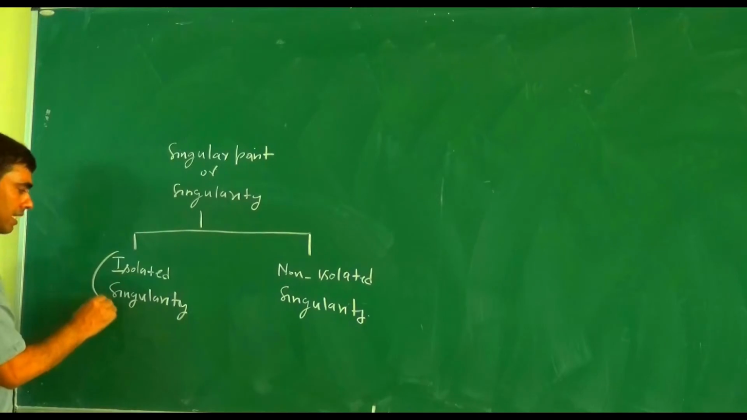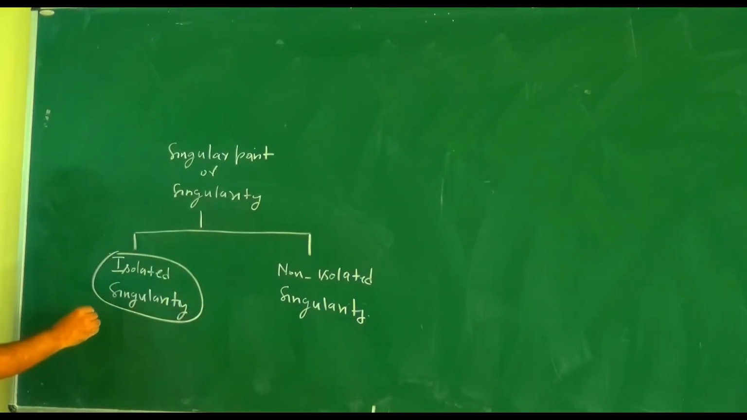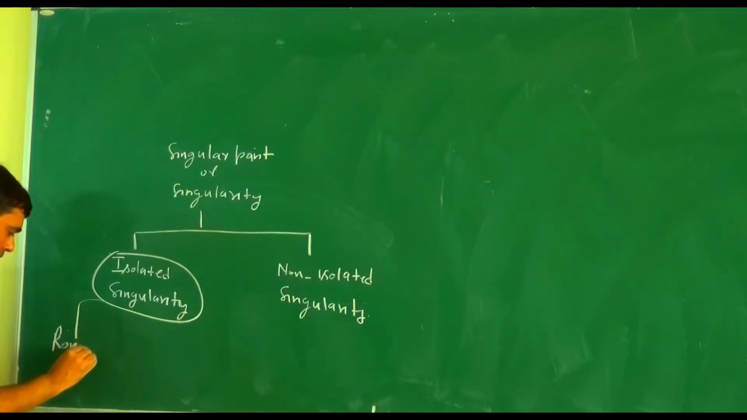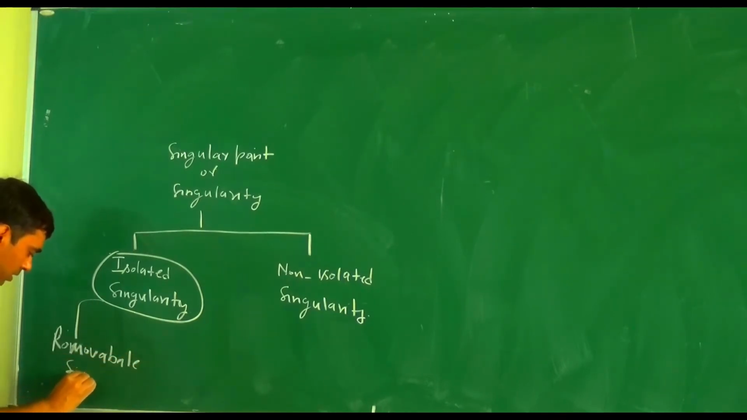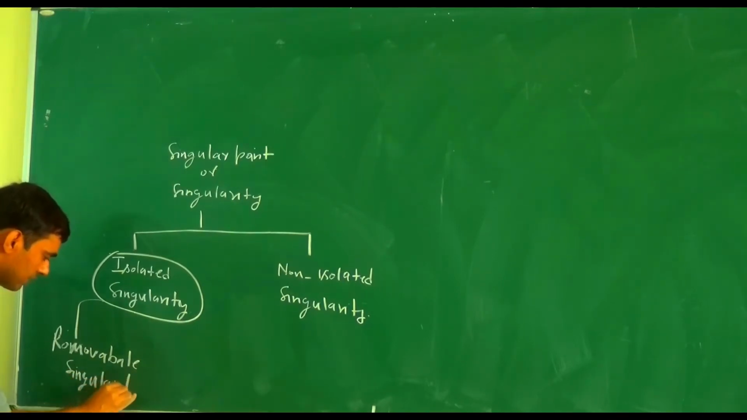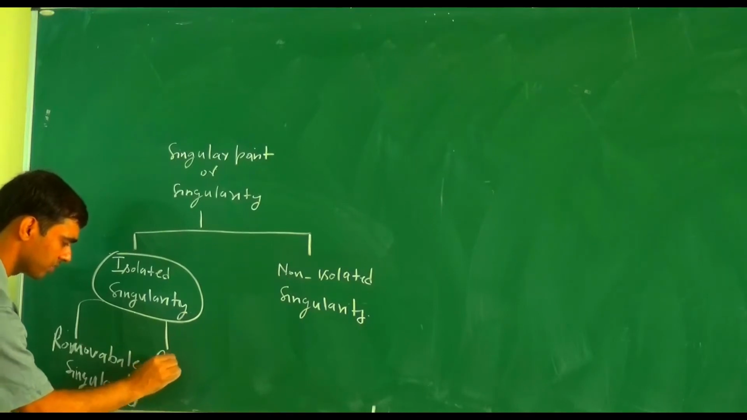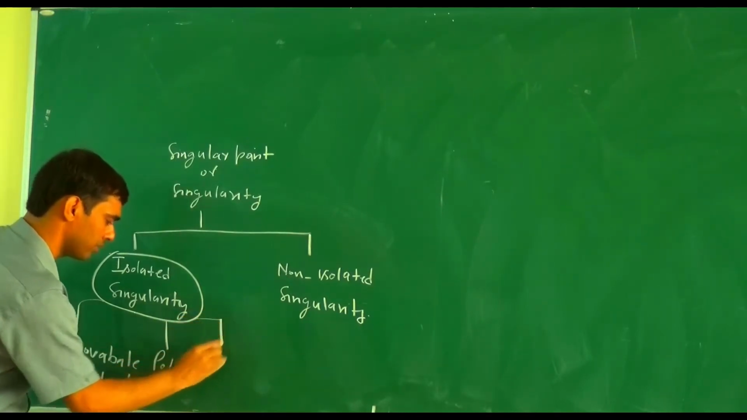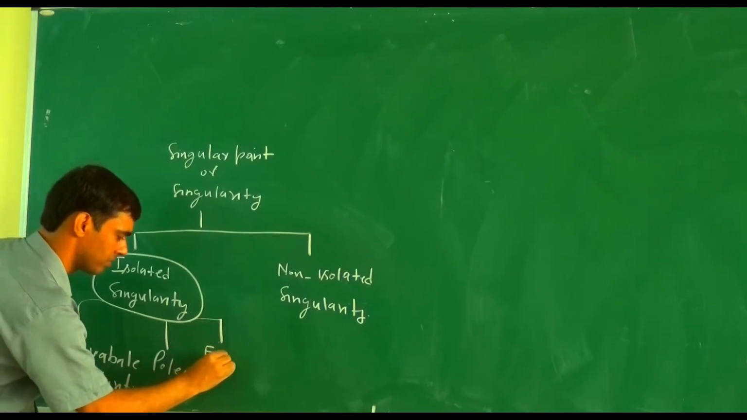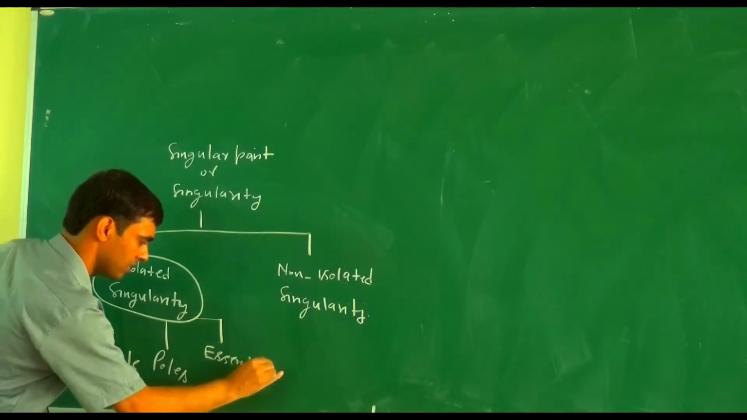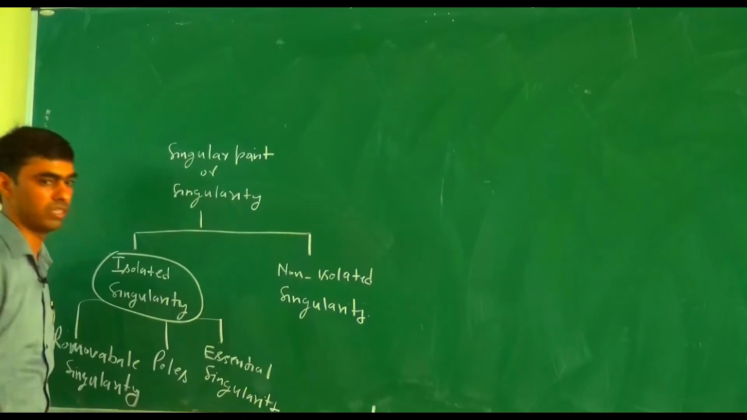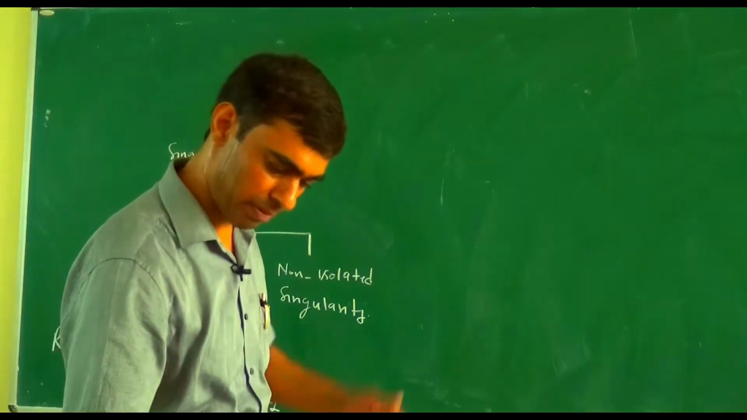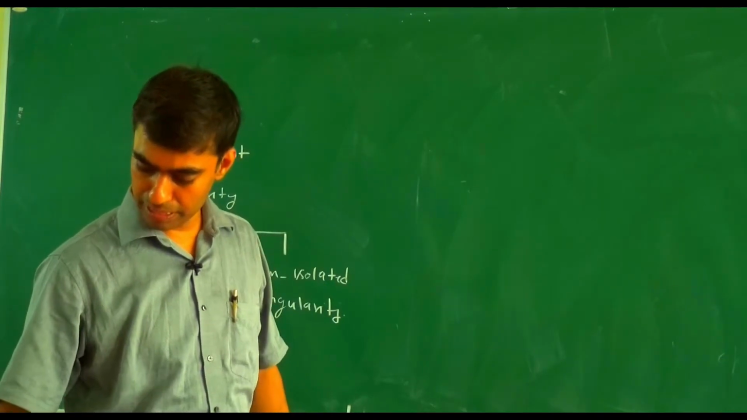Now, isolated singularity is again categorized as what? Three types. First one is a removable singularity. And second one is poles. And third one is an essential singularity. So there are two types of singularity, isolated singularity and non-isolated singularity.